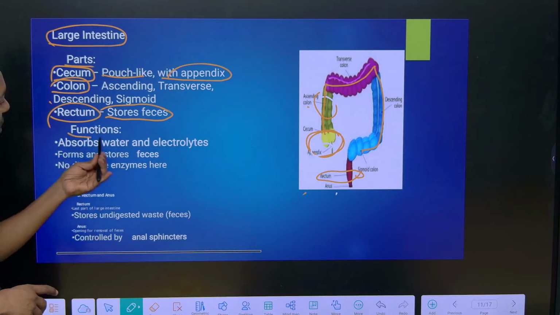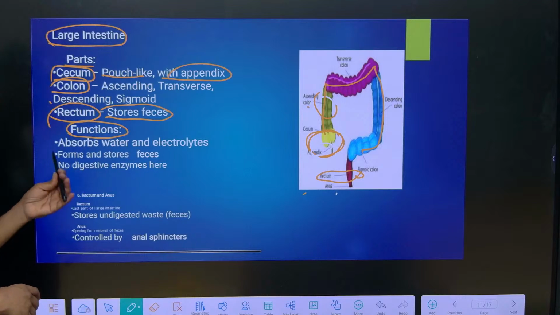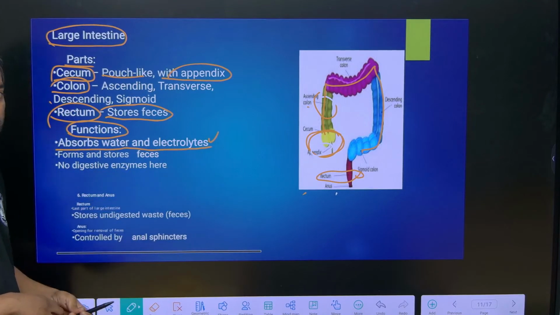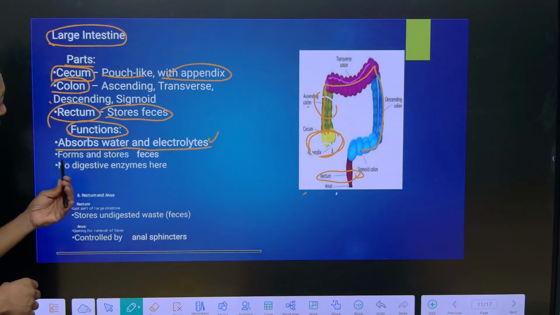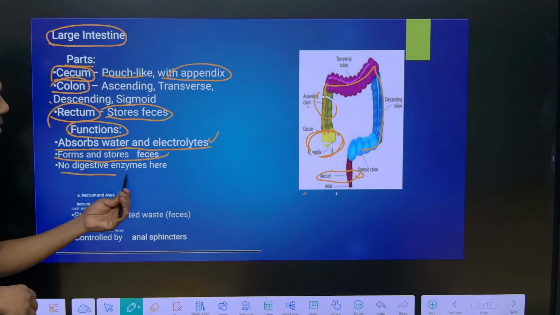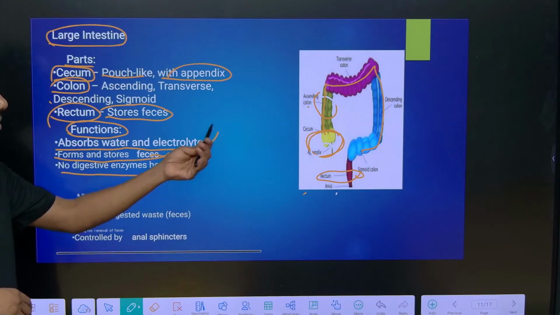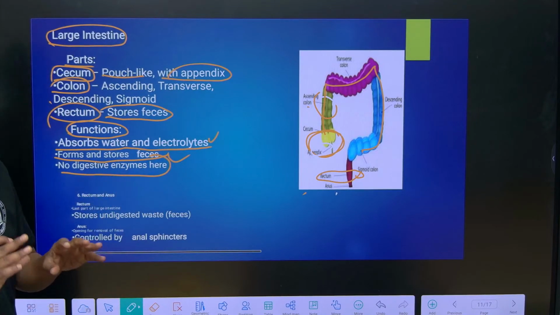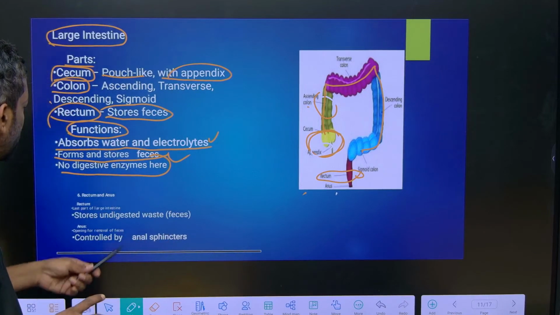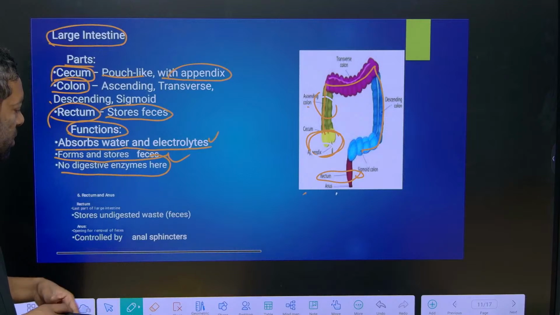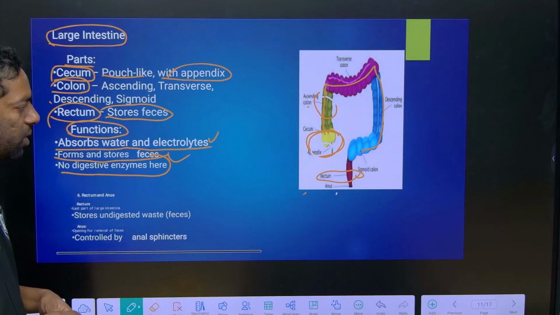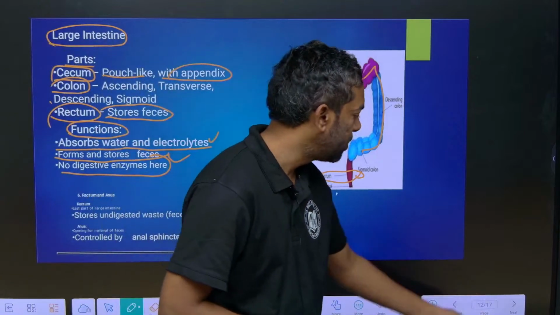Functions of the large intestine: it absorbs water and electrolytes like sodium and potassium, and it forms and stores the fecal matter. No digestive enzymes act in the large intestine. There is no digestion taking place. The rectum stores the waste product, which is fecal matter.